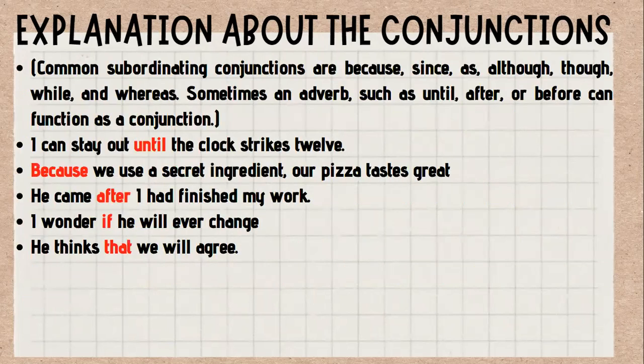Common subordinating conjunctions are because, since, as, although, so, as well, and so on. Such as, I can stay out until the clock strikes 12. Because we use a secret ingredient, our pizza tastes great. He came after I had finished my work. I wonder if he will ever change. Last, he thinks that we will agree.